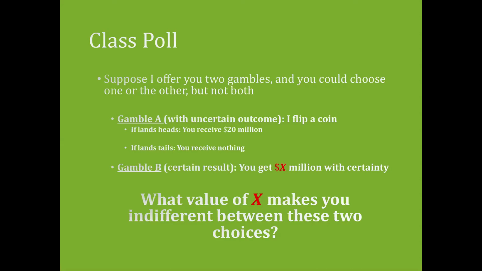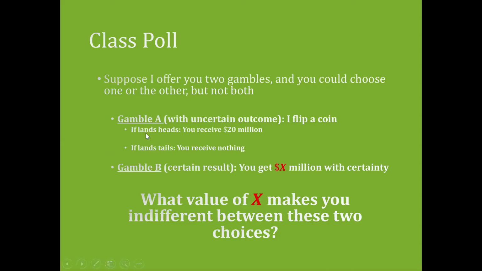So you might have answered something like $7 million, or I've seen this in the past. Some people said 9, some people said as low as like $1 million, right? I mean, if you get $1 million, that would dramatically change your life. Maybe that makes you just as happy as having a 50-50 gamble between 20 million and 0. Okay. Whatever value of X that you answered, that is what we're going to call your certainty equivalent.